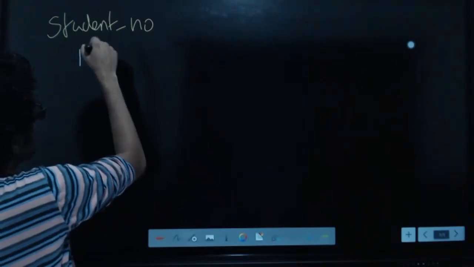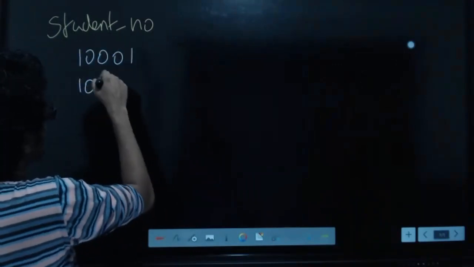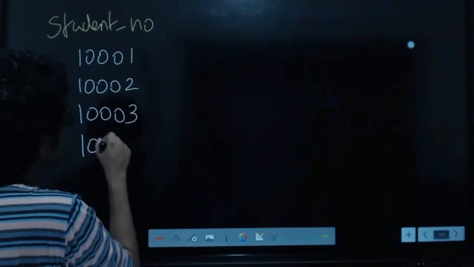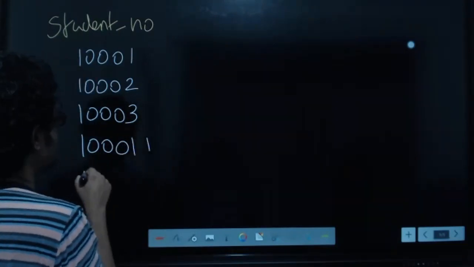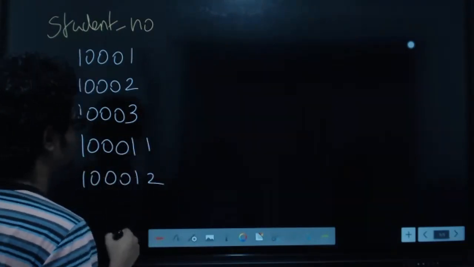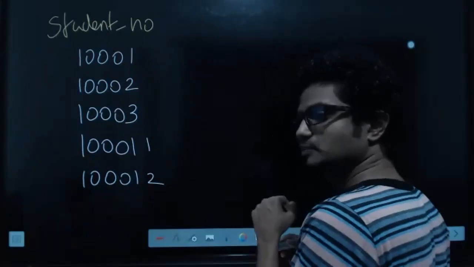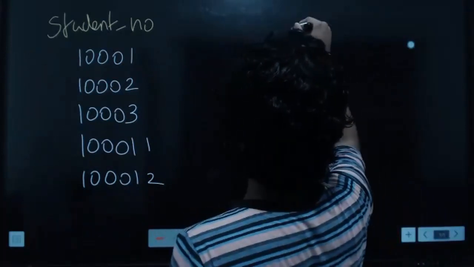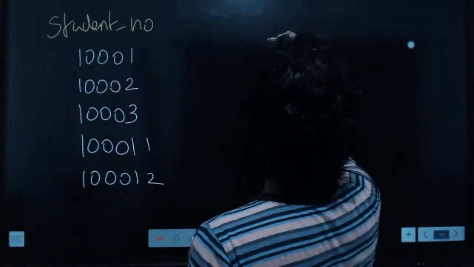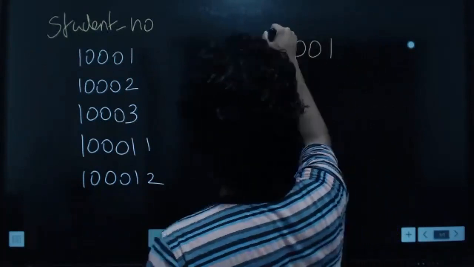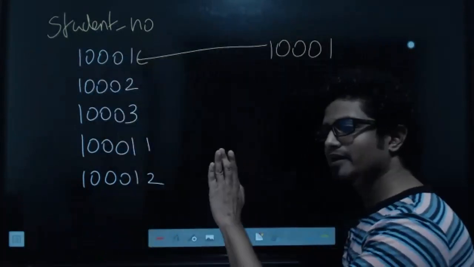This is a table. There are some other columns as well, right? In this table, I have the student number. Let's say 10001, 10002, 10003, and also 10001, 10012. Likewise, if I am going to say student number like 10001, which means I'm specifically focusing only on this one. Can you understand this?